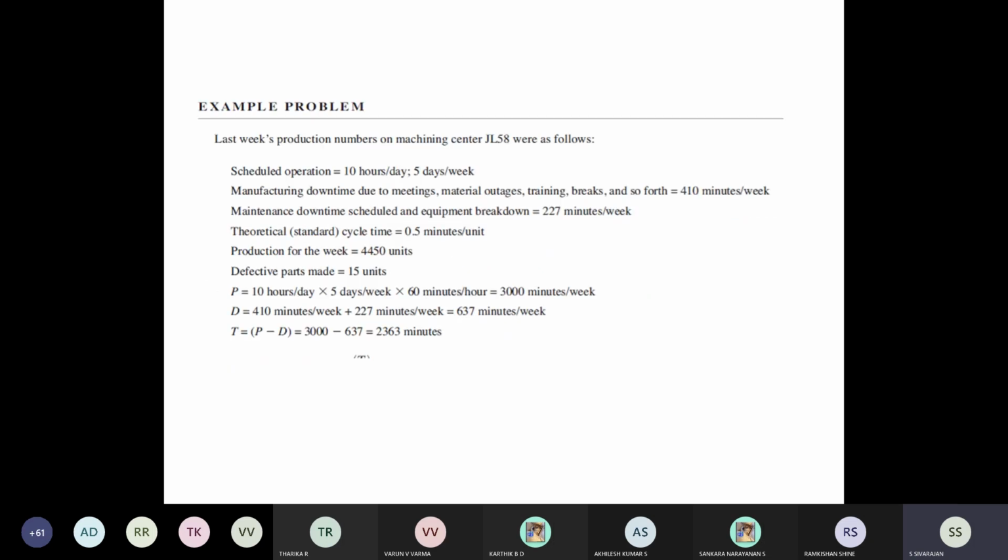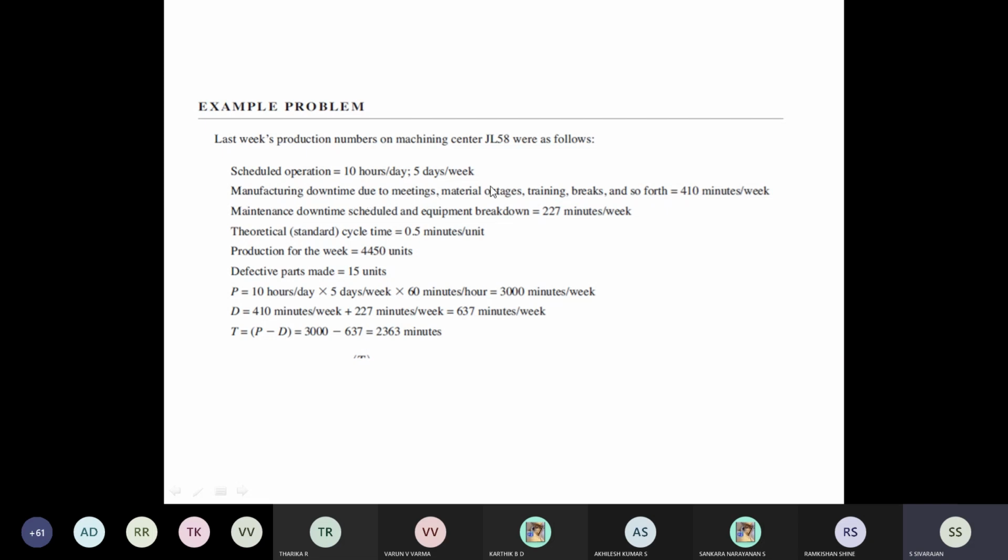So here we have an example. I'll show the example and then we will stop. In this example, the operation is for 10 hours a day, 5 days a week. This is the data given. The downtime due to meetings, material outage, sometimes material will not be available, training, breaks, and everything is 400 minutes per week. Then the scheduled downtime and equipment downtime. So this is manufacturing downtime.